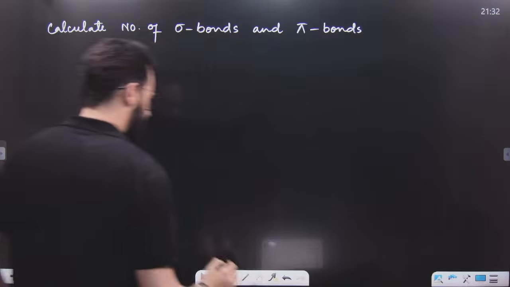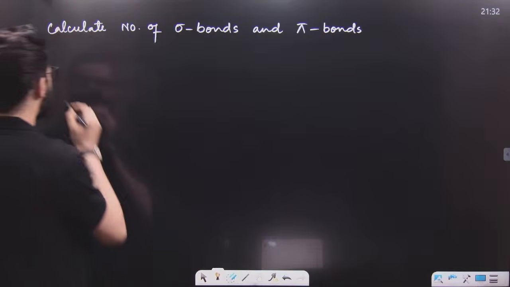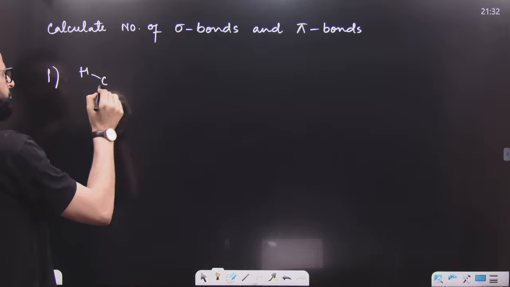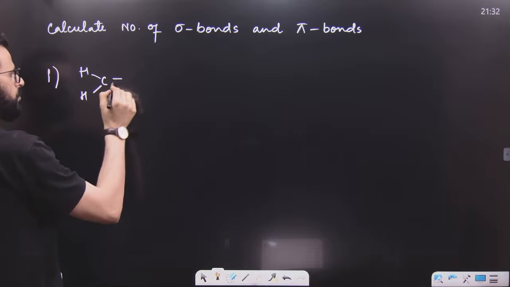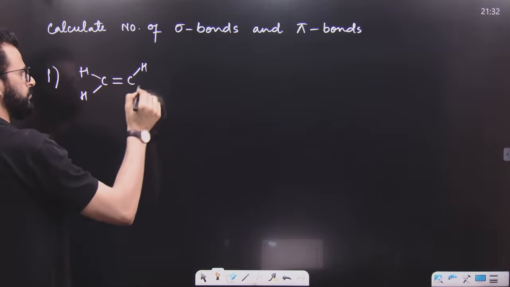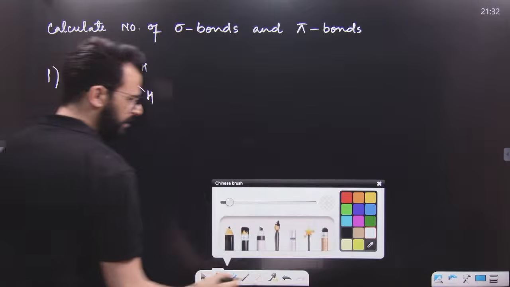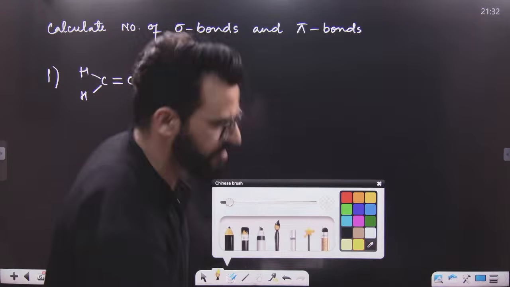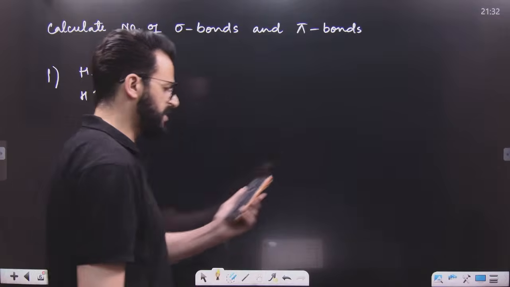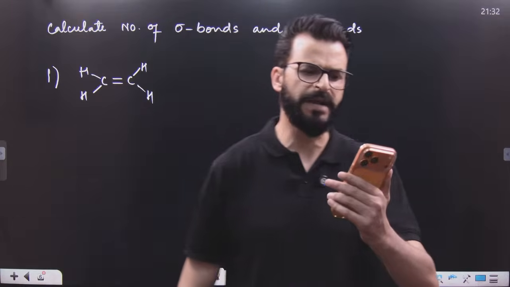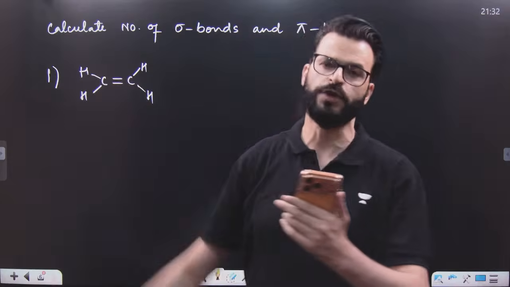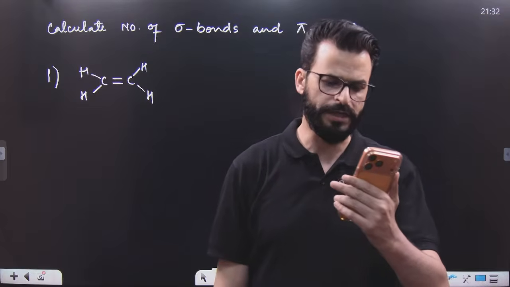Suppose you have to calculate the number of sigma and pi bonds in number 1 in this structure. Now, tell me how many sigma and how many pi bonds are there. Let me know in the chat. How many sigma and how many pi bonds are there in this molecule whose formula is C2H4. Let me know quickly.